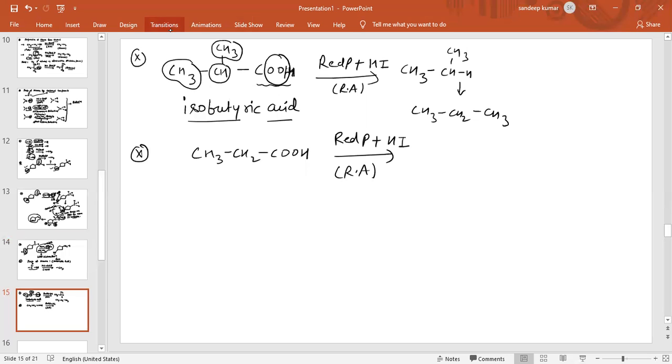So removal of oxygen and addition of hydrogen. The product obtained is CH3, CH2 and CH3. So basically HI in presence of red phosphorus is a very strong reducing agent.